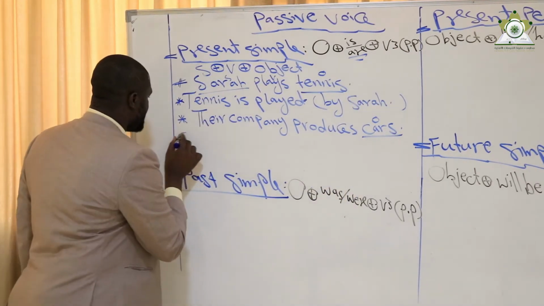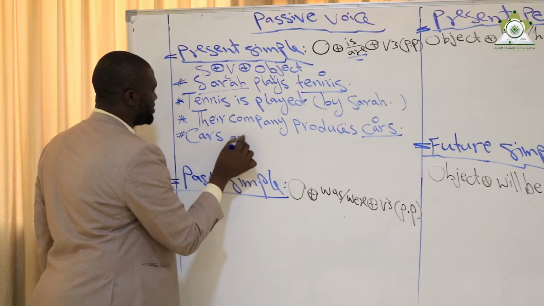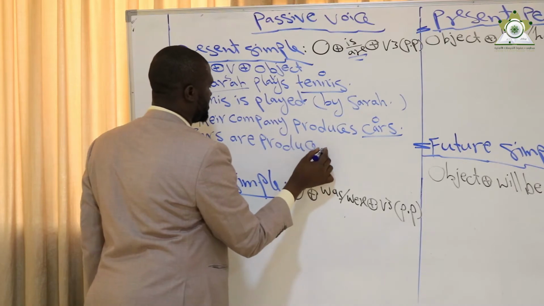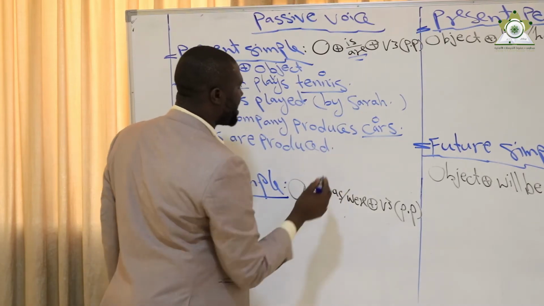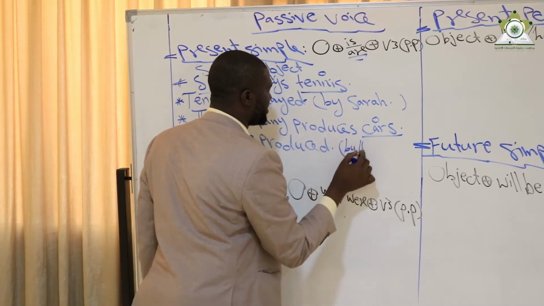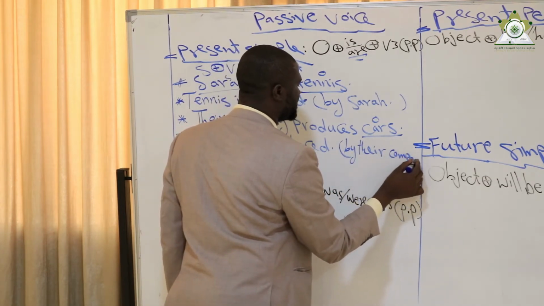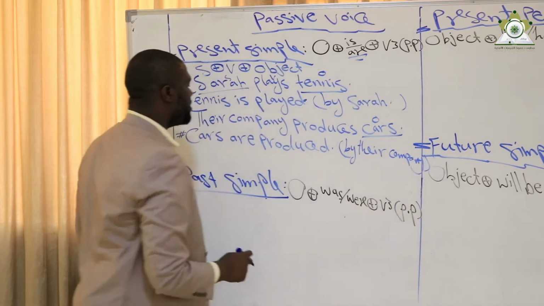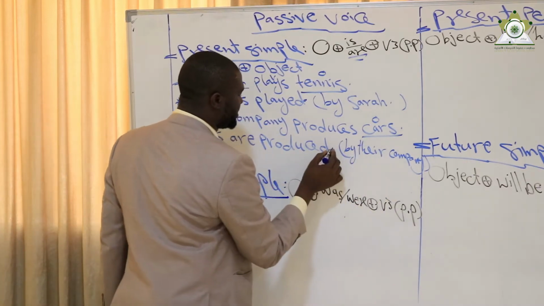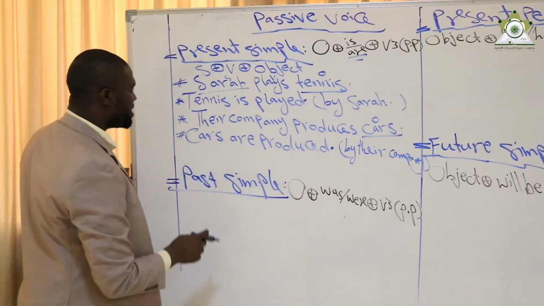It becomes: cars are produced. I can add something optional: by their company. And this is optional. If I want, I can include it or not. Either I include by their company, or the sentence is finished: cars are produced.